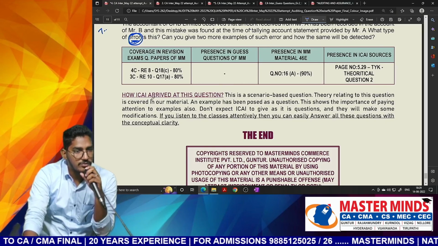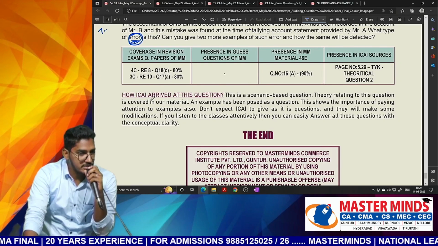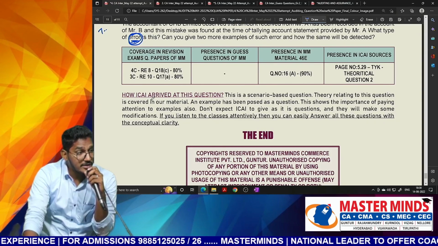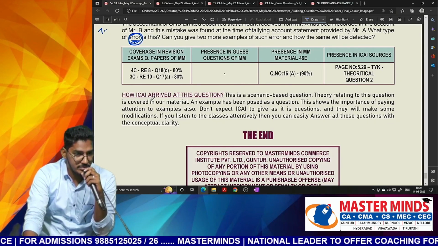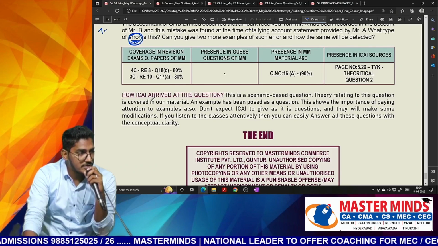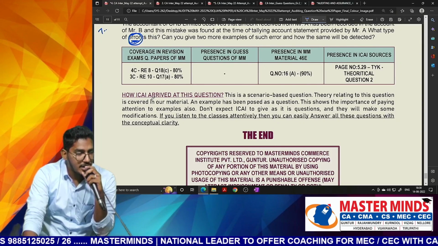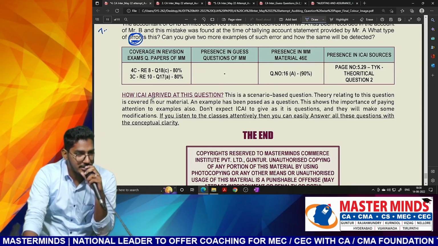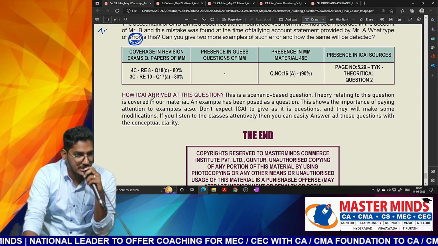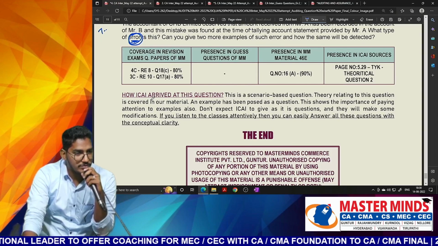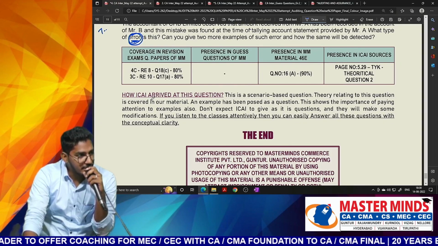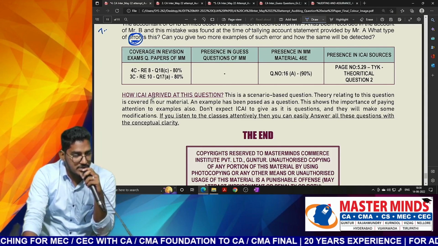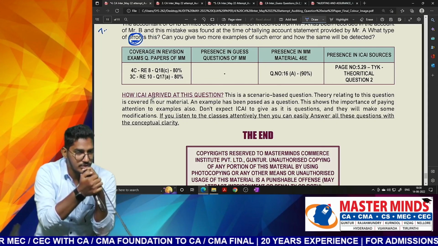And one more thing, you have to work on developing your writing skills. Writing the content is great, but writing the content in a quick manner is even better. Yes or no? So you have to concentrate on fast handwriting. I'm not expecting you to write in a beautiful manner, where just by looking at your handwriting people will give you marks. Why? Because this is not some 10th or 12th exam. No matter how beautifully you write, you will get the marks only if you write the content correctly. But we have to write a lot of content within a limited amount of time. Start practicing your handwriting. That will also help you a lot.